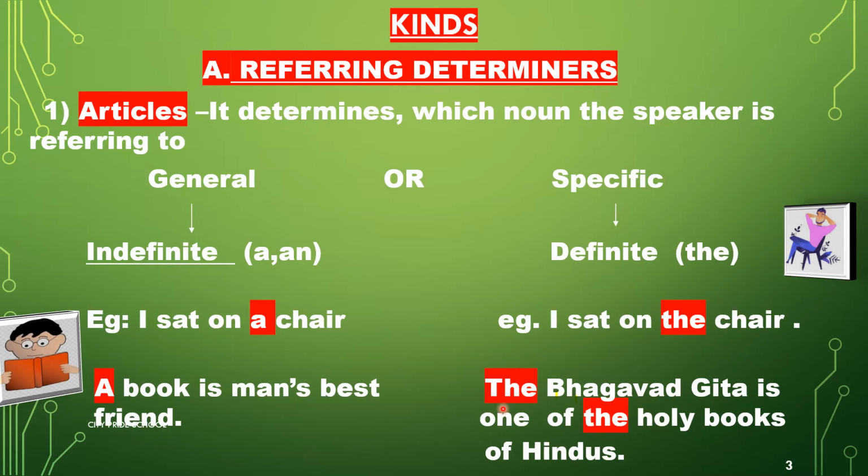Then an example of the definite article is the Bhagavad Gita is one of the holy books of Hindus. Now Bhagavad Gita is a book, one of its kind. There is no other book. So the has to be used before it because it's a specific noun. It is a definite noun.